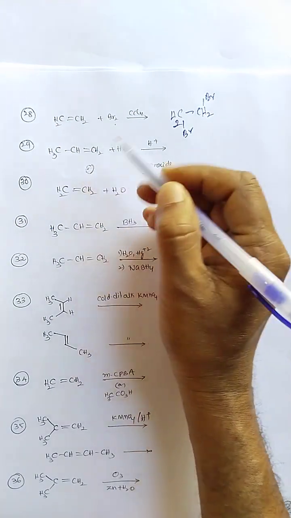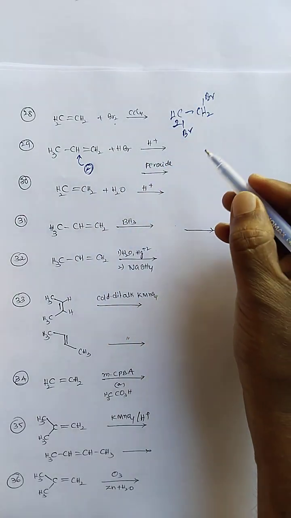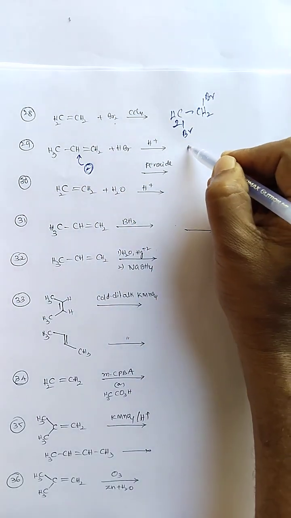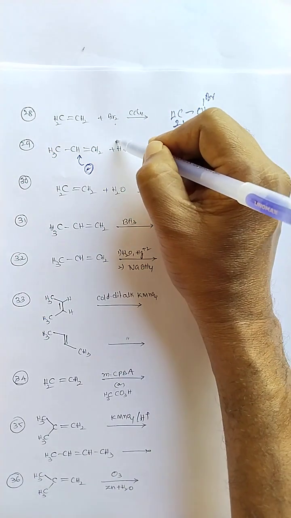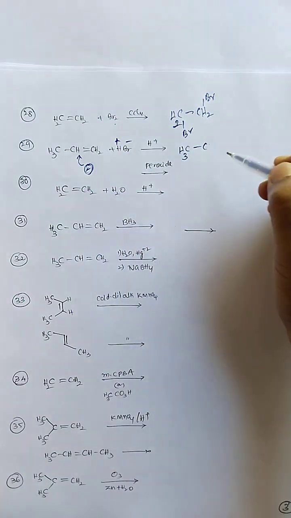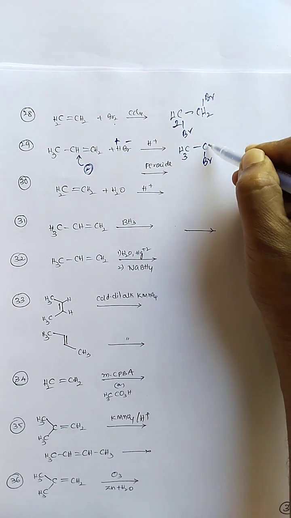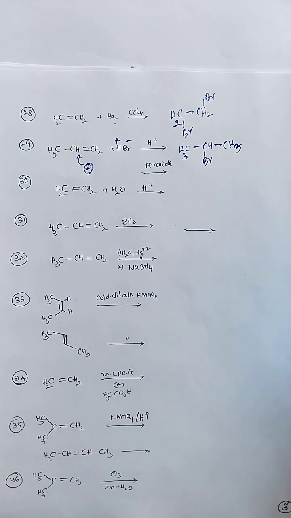So the negative part adds to the middle of the carbon chain. Therefore, in the reagent, H plus and Br minus, the negative part adds to the middle carbon. So here Br is attached here and hydrogen is attached here, so I am writing CH3.